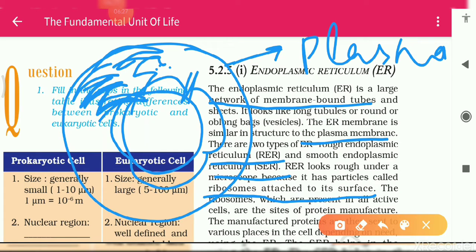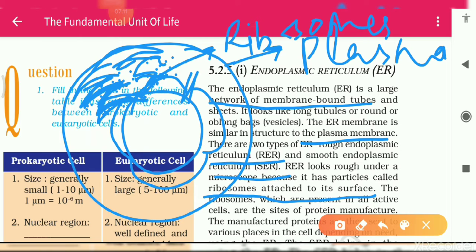Students, you will see here, this is your endoplasmic reticulum, and it is divided into the SER and RER, and on the surface of the RER dot-like structures are present. That's why it is called the rough endoplasmic reticulum. Why is it rough? Because of the presence of ribosomes. The function of these ribosomes is to synthesize protein. Synthesize means to make the protein.